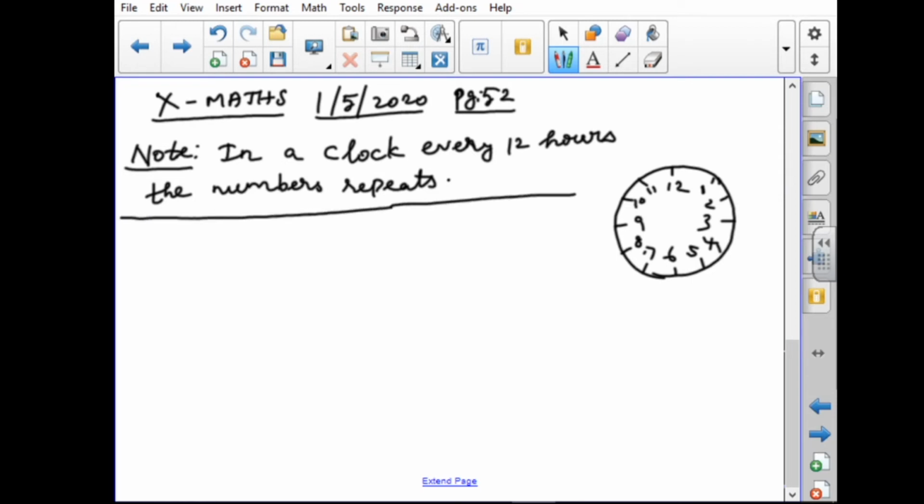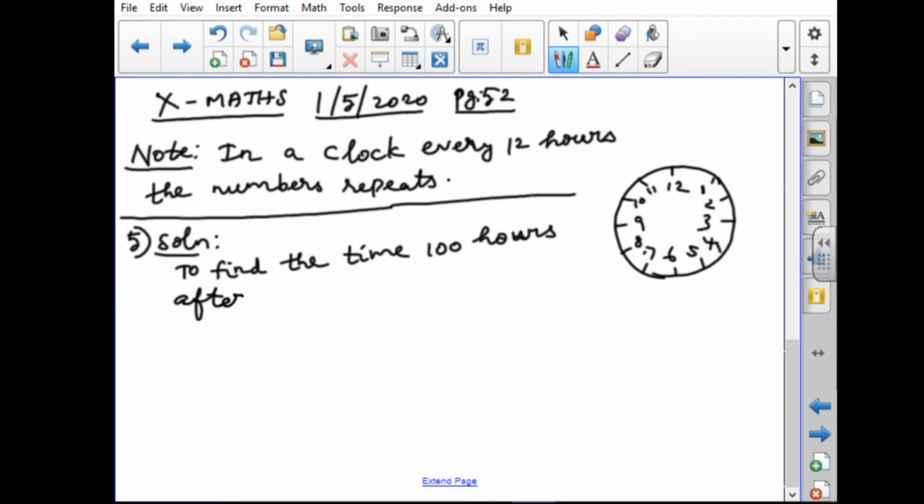For 1 mark, you count how many wrap arounds are coming: 100 hours means first 1 around is 12 hours, next 2 around is 24, like that.